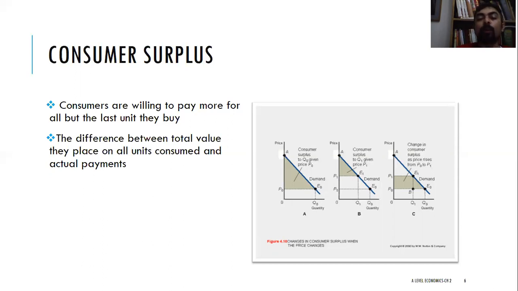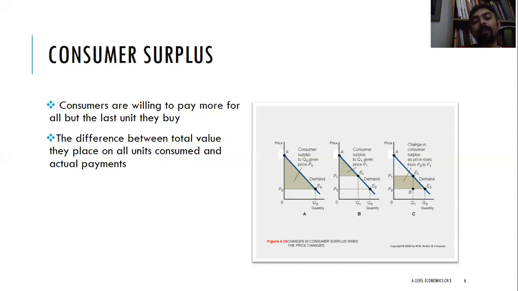For example, you go to a market to buy Pepsi. The first bottle of Pepsi is very, very valuable for you because you're very thirsty. You might be willing to pay 100 for that. For the second, you might pay 80 because your thirst would decline. And for the third, you might pay 60 because your thirst would decline further. But the market is selling you Pepsi at a price of 60.